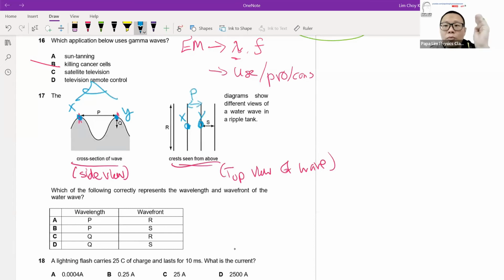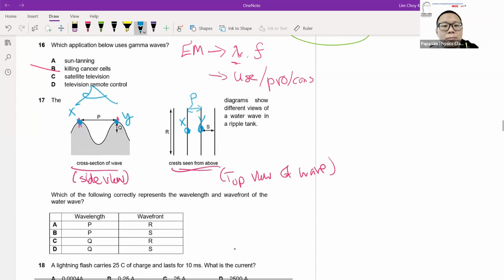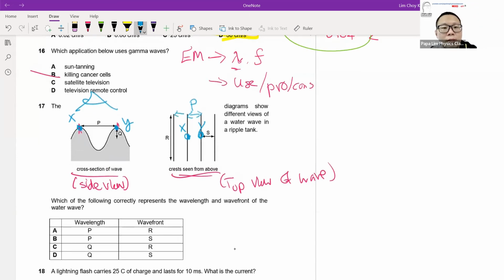In the sense that we all know that between crest to crest is actually the wavelength, and from the top view, it means that all this distance between is what we call your wavelength. So your wavelength, between crest to crest, is represented by P. So wavelength is represented by P.